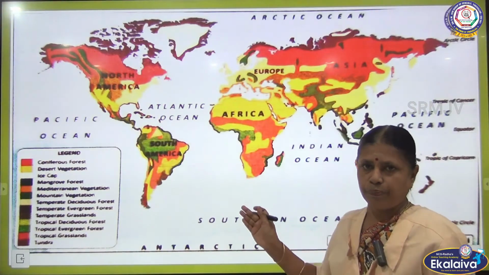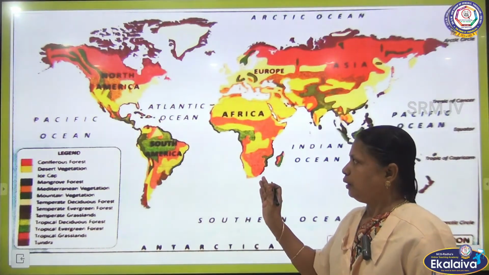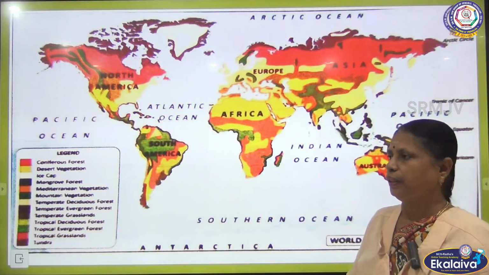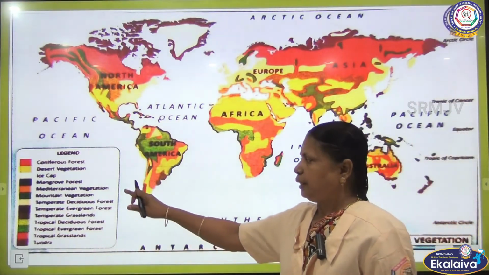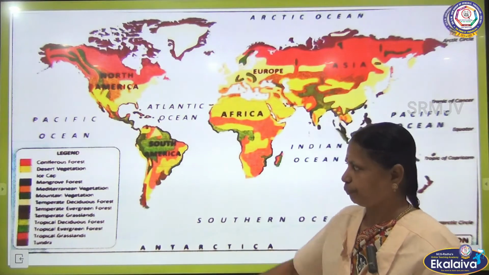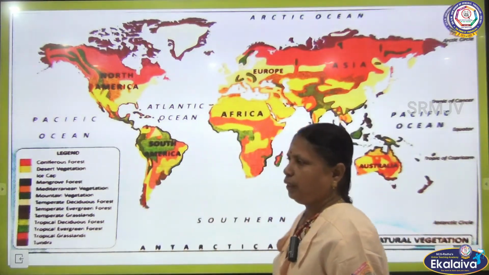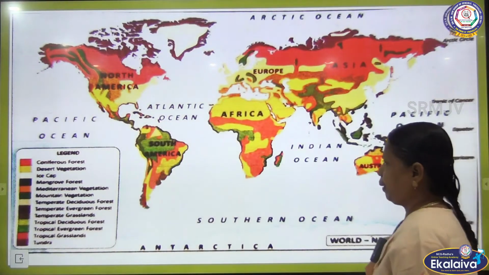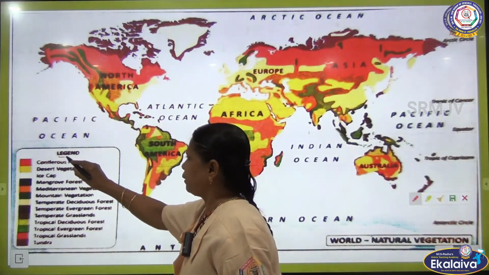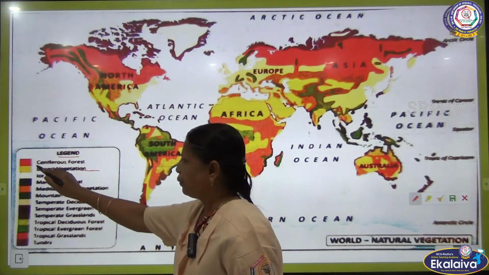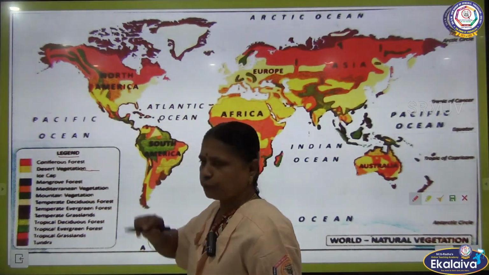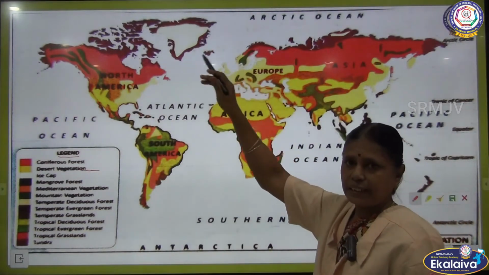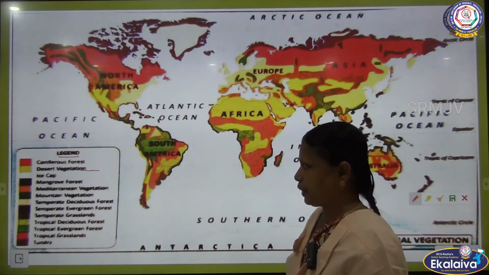Now, this is the world map. How can you read the world map? In every map, in the corner, a legend is given. By seeing this legend, we can read the map. For example, here the red color denotes coniferous forest. So, where we can see the red color, those areas are covered with coniferous forest.